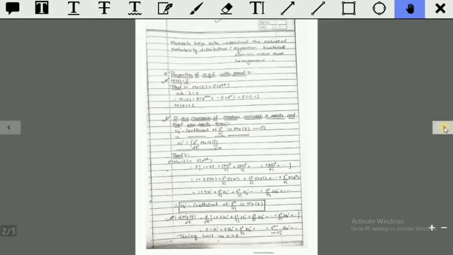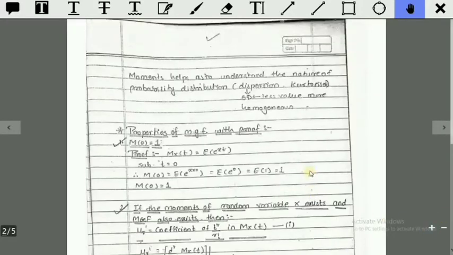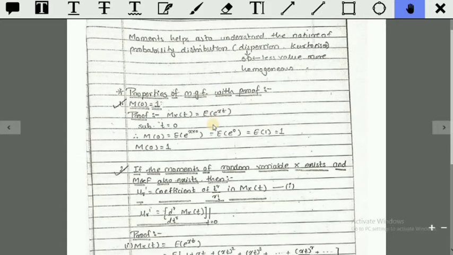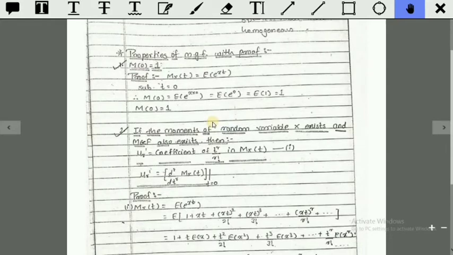Always remember, moments help us to understand the nature of a probability distribution. These are the uses of moment generating functions. Now we have to do the properties of MGF.